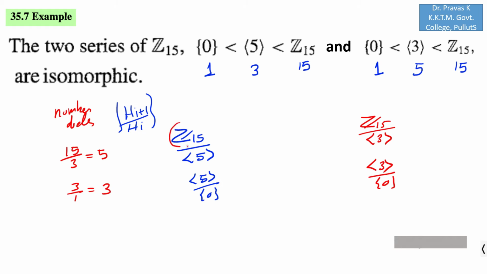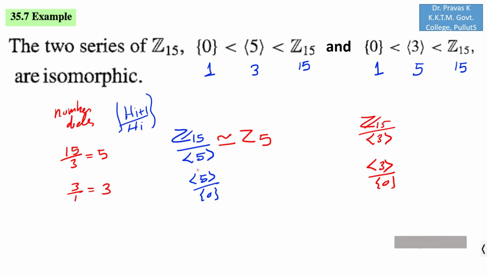Since Z15 is cyclic, this factor group must be cyclic. And this cyclic factor group contains only 5 elements, which means that it is isomorphic to Z5.